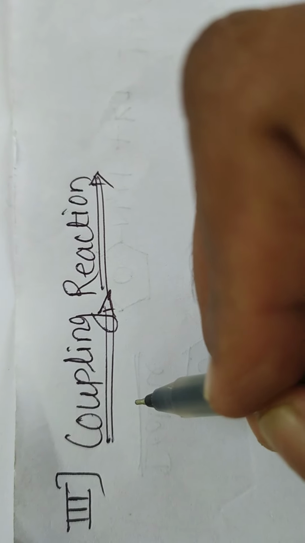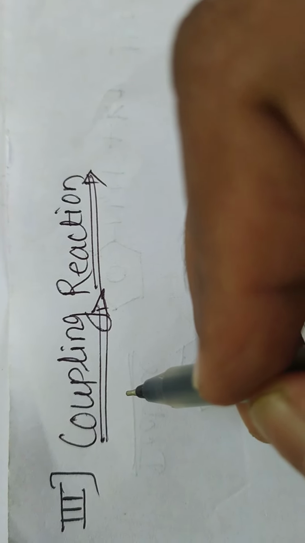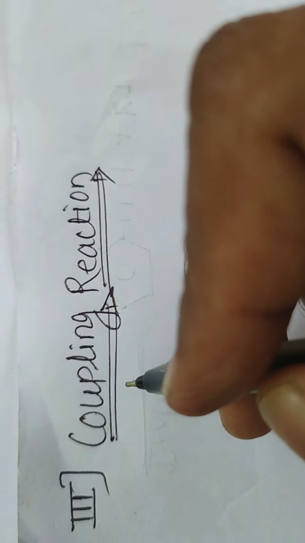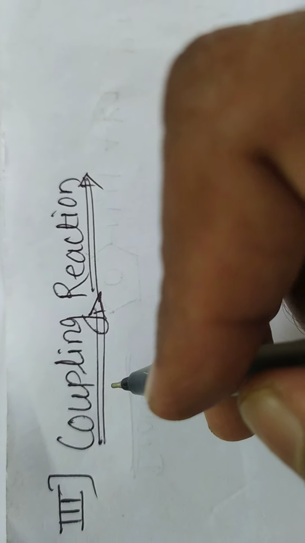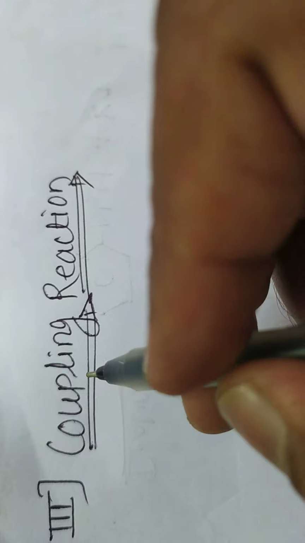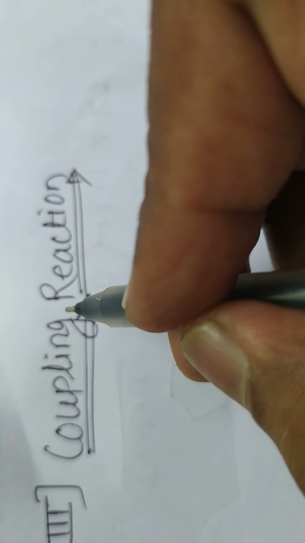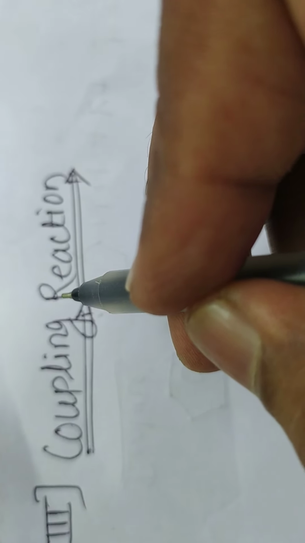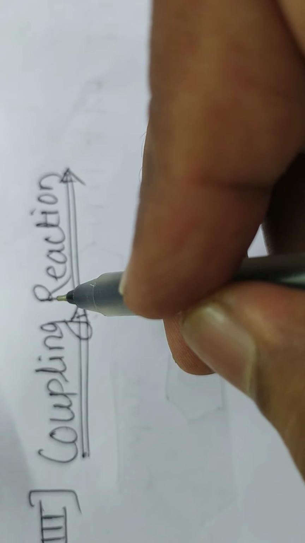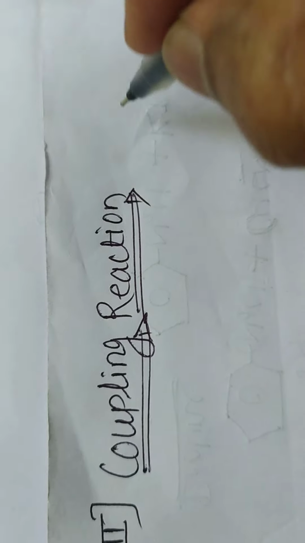Hi friends, today we are going to see the last reaction, that is the coupling reaction. Now what is meant by coupling reaction? The aromatic compounds like phenols, naphthols and anilines are treated with benzene diazonium chloride to give